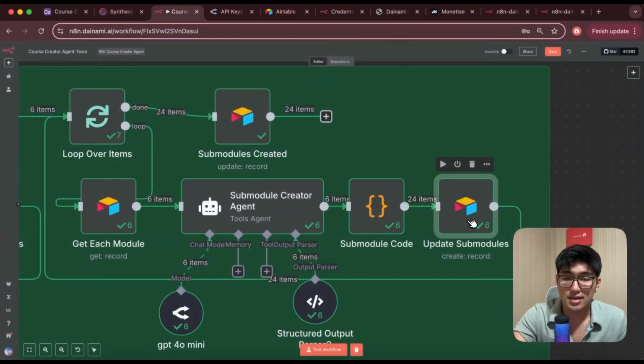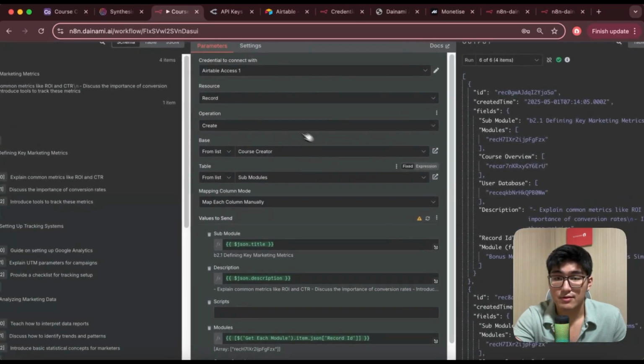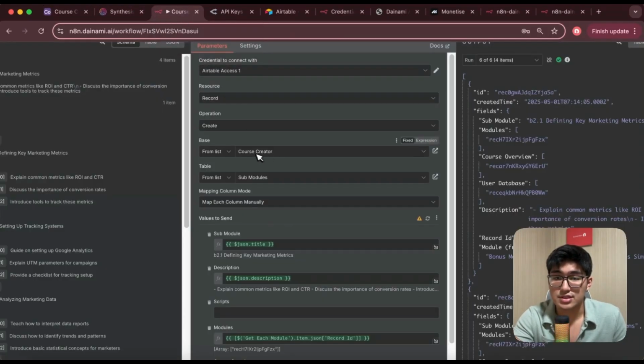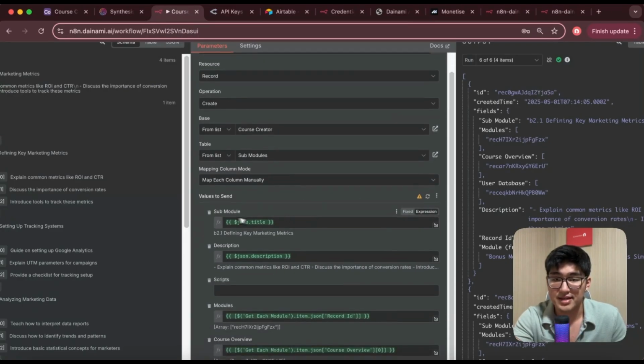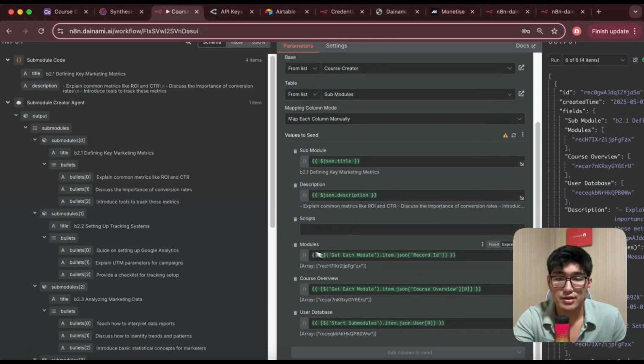Okay, and then lastly, to create record, you want to have a new Airtable over here. We're going to create a new record for each of them. So for each submodule, we want to create a new record over here in the submodule table. Okay, and so we're going to search for course creator submodules, create, and then we're going to map them, right? You just have to drag over the title, paste into submodules, description, paste it over here, and then you need a record ID to connect them to the correct person.